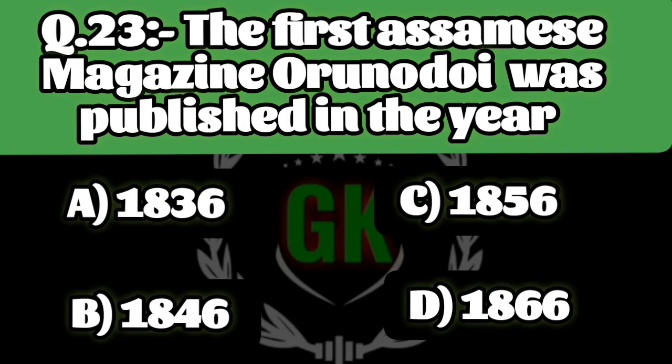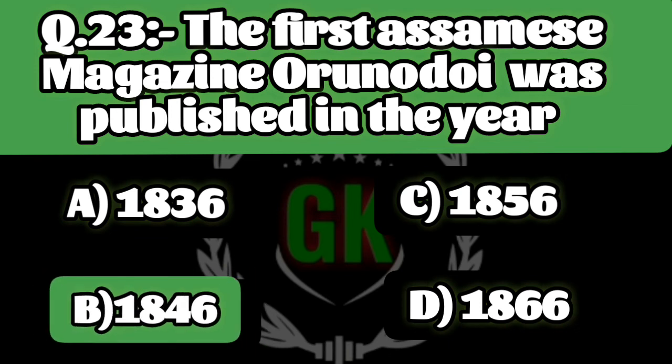The first Assamese magazine Orunodoi was published in the year 1836, 1846, 1856 and 1866. Right answer is option B, 1846.